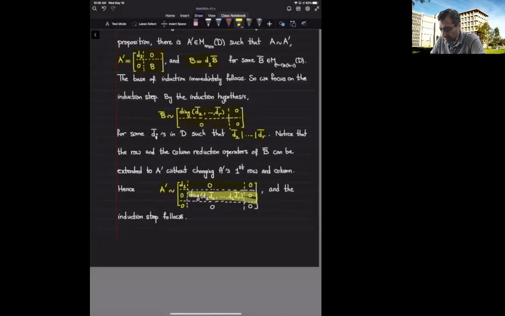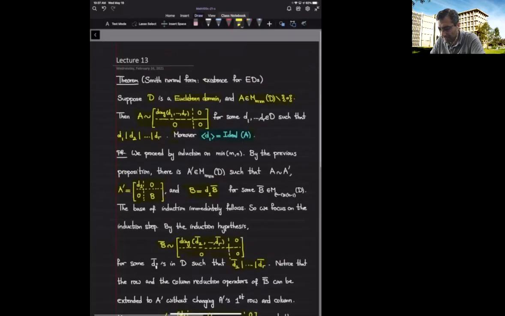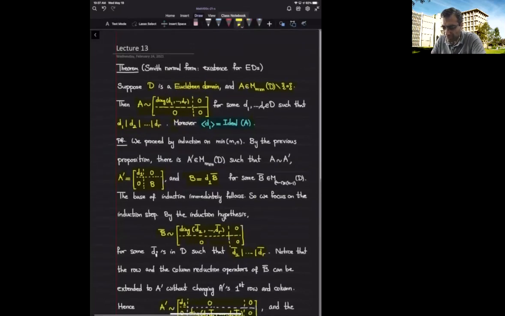That's exactly the type we were looking for, because D1 divides D1 times D2 bar, and D1 times D2 bar divides the next one and the next one and the next one. So we get a diagonal form where each one divides the next, and this matrix is in the same equivalence class as A.